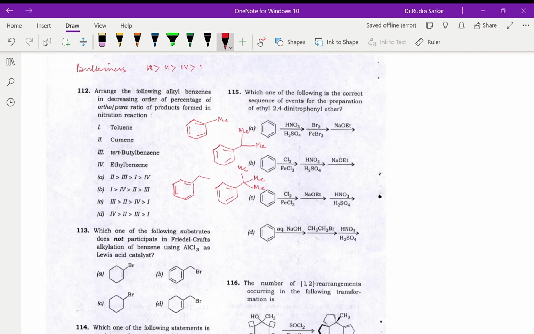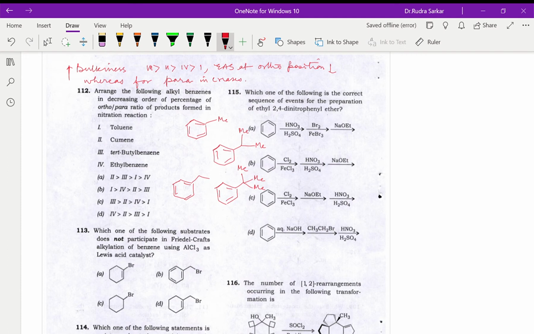So as this bulkiness increases, substitution at ortho position will be decreasing. So bulkiness increases, EAS at ortho position decreases, whereas for para it increases. Okay, that is what we will say.